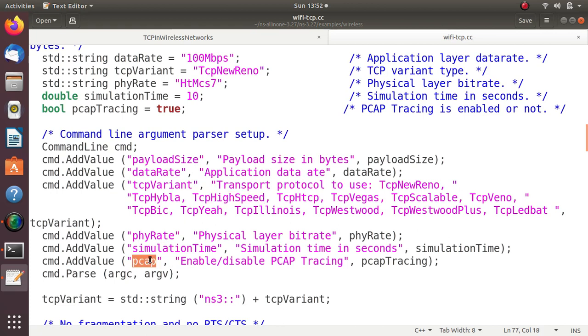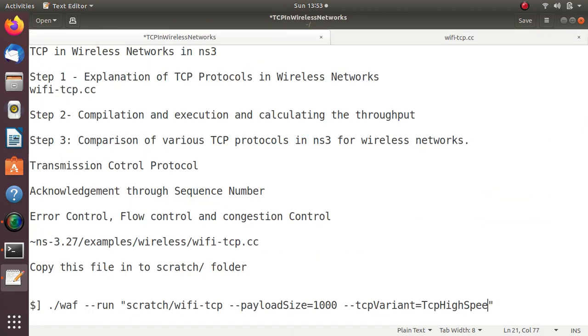And similarly PCAP. By default I made it true here, but let it be false as already in the file. Now what I do is, after this, PCAP equal to, I can make it true. In that case the PCAP will become true, the packet capture will be captured and the file will be generated. Okay, so this is the way the example has to be run.